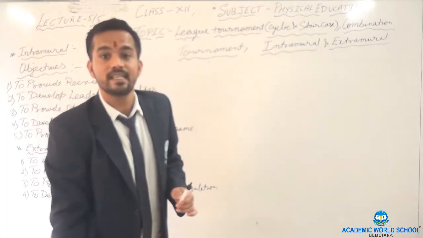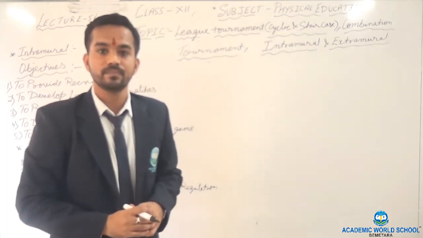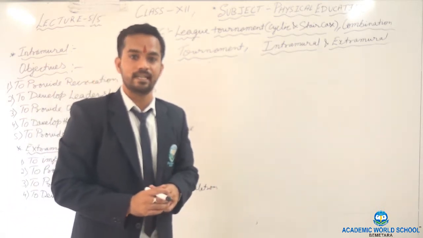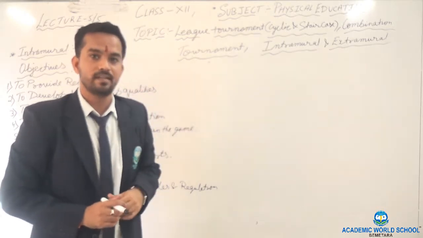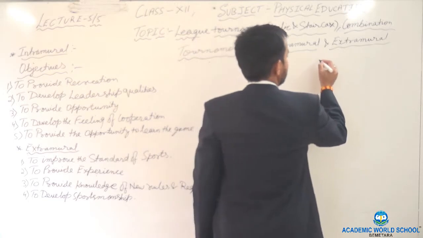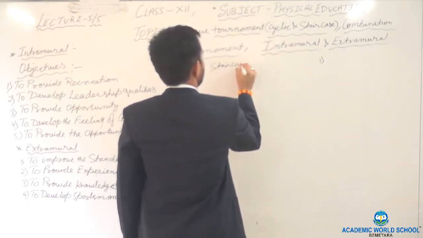Staircase method is the easiest method because in this method we will not give bye to any team. Remember, we will not give bye to any team. Clear? But in this also you have to mention 2 points. Point number 1, number of matches.